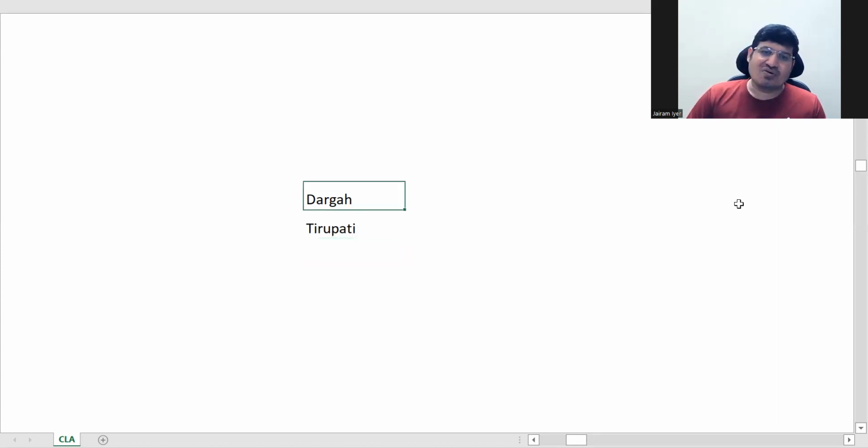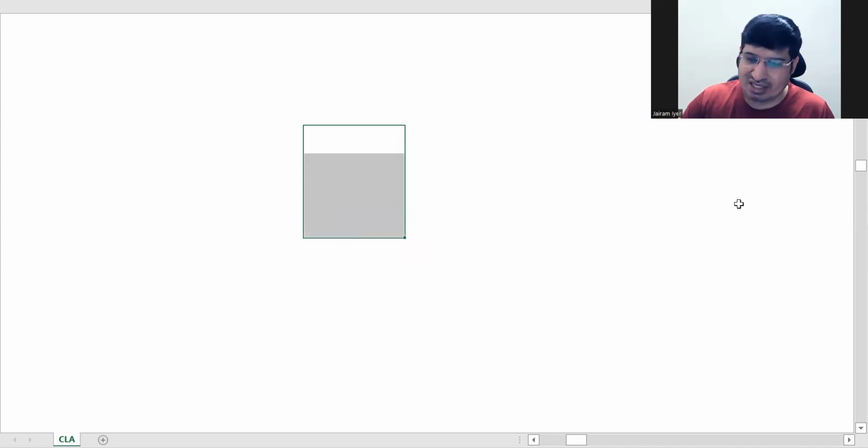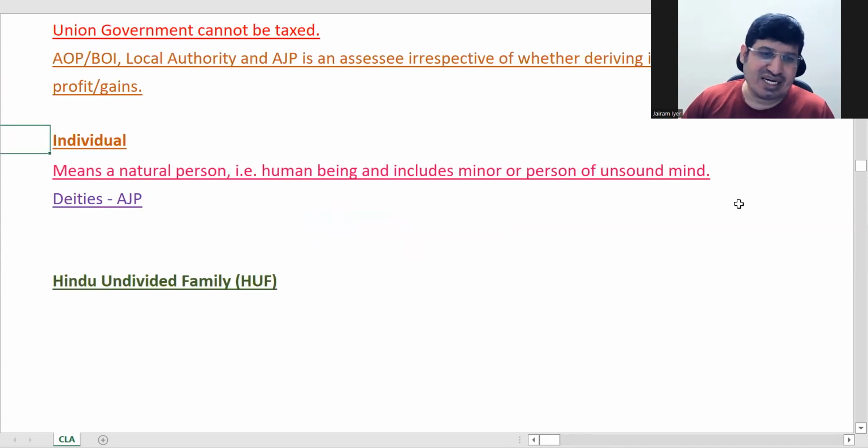Okay, so money is collected in the name of God here. And you also temporarily do it in the name of Ganesh and all that. So these are called DTs. Wherever you have a god or a revered figure in the name of which you are collecting money for a temple or masjid, it is called DT.